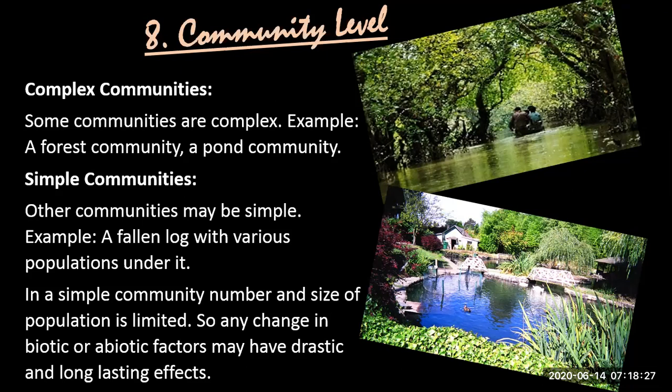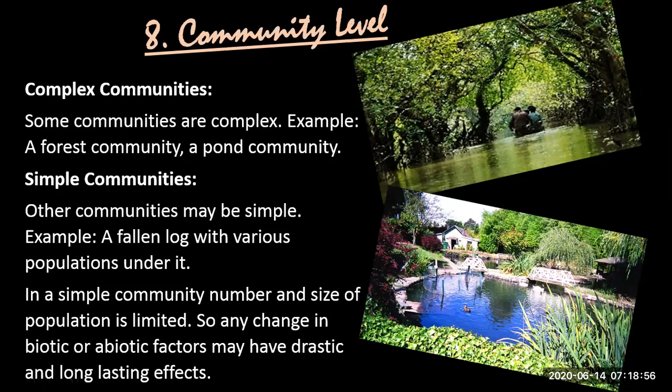Some communities are complex, like a forest community. Look at this diagram: this one is a forest community depicting many different kinds of plants and animals living in a particular environment. And then there's a pond community. Look at this. A pond has a combination of different plants living at its edges and even in the water, and different animals and fishes together make it a community.